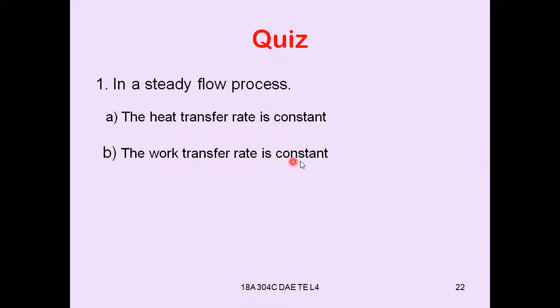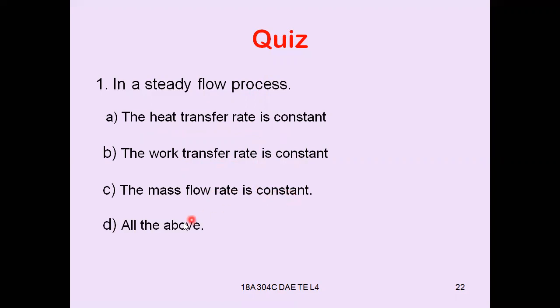The work transfer rate is constant. The mass flow rate is constant. All the above, which is the right answer? In a steady flow process, heat transfer rate is constant, work transfer rate is constant, mass flow rate is constant, or all the above. Which one is the right answer: A, B, C, or D?